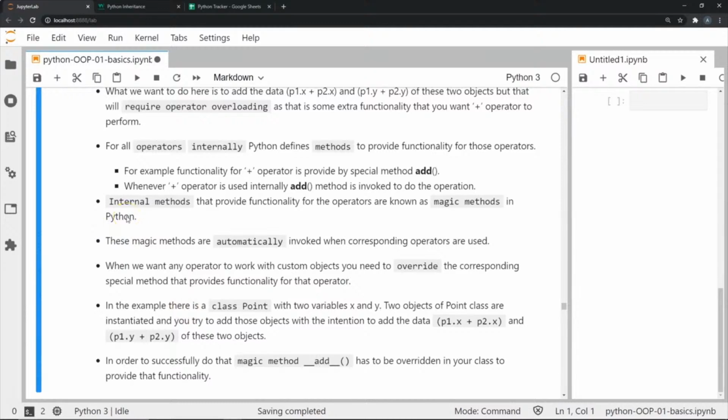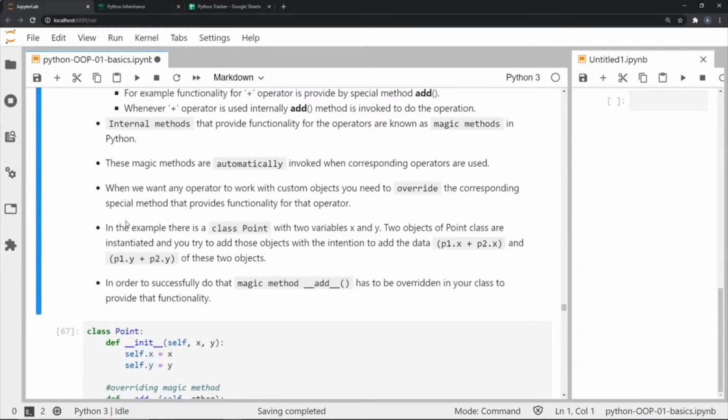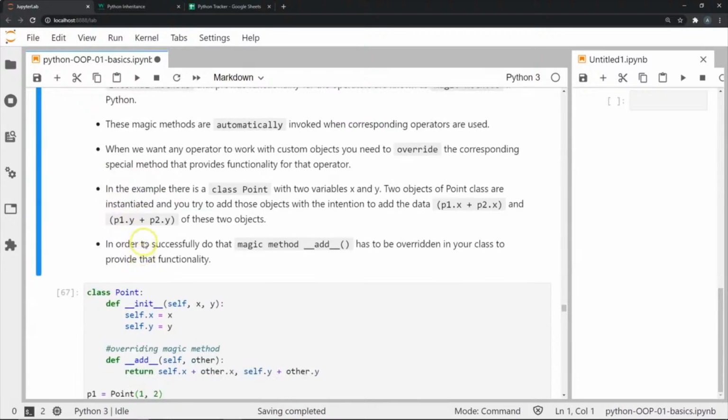These sort of internal methods that provide functionality for the operators are part of a bigger class of methods known as magic methods. And these magic methods are automatically invoked whenever their corresponding operators are used. So if we want to change the operation for the plus operator in this example, we are going to have to use the add method. And since it's a magic method, magic methods are basically what we saw earlier in the form of dunder methods. So magic methods are invoked using a double underscore prefix and suffix.